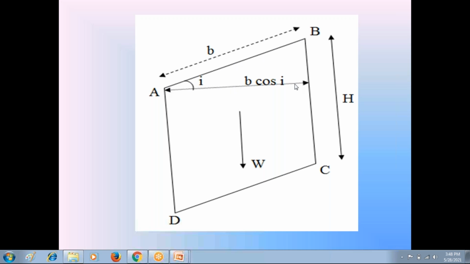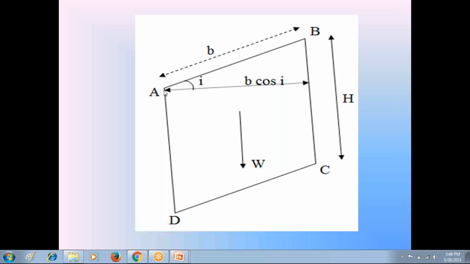In this right angle triangle, you know that the surface AB, that is the infinite soil slope, is making the angle I with horizontal. So consider this right angle triangle in the diagram.